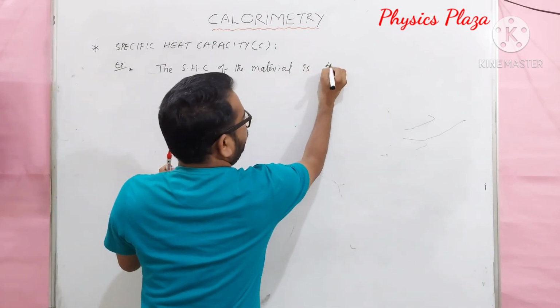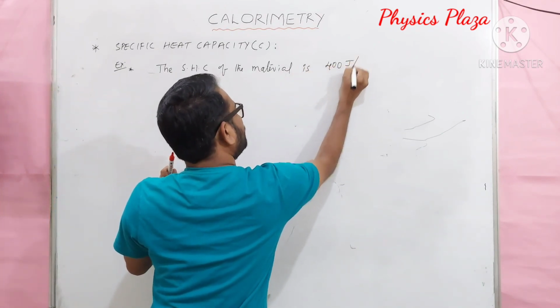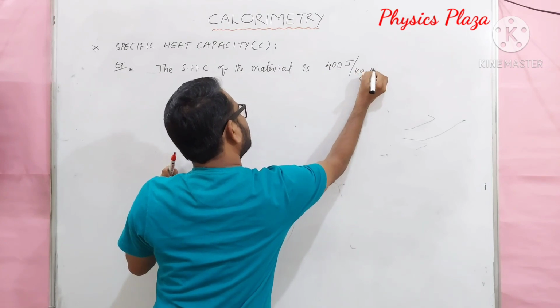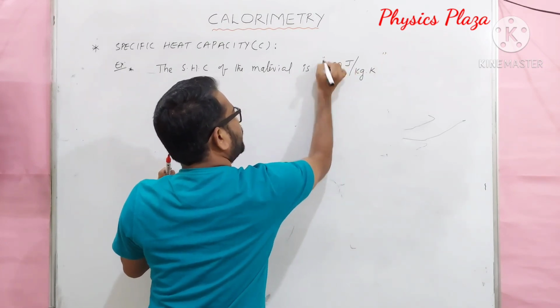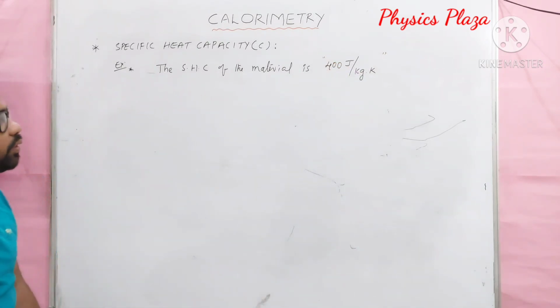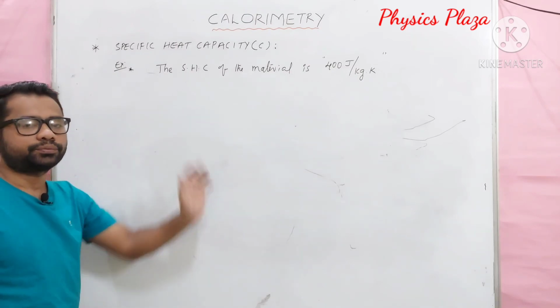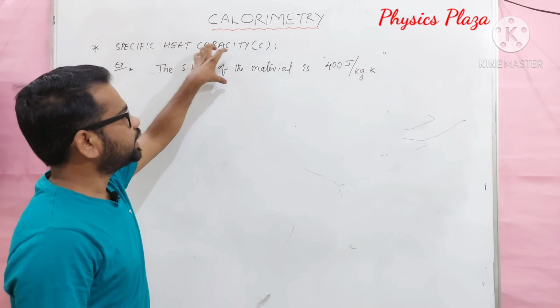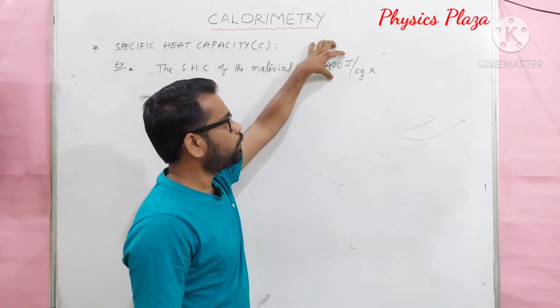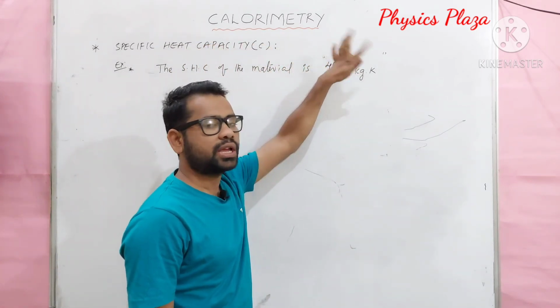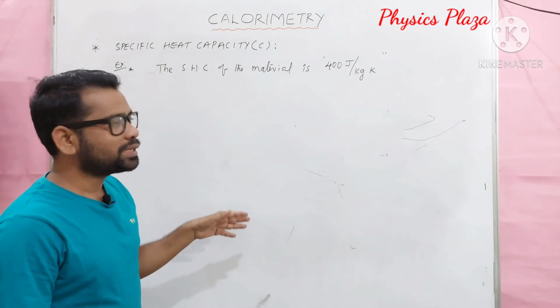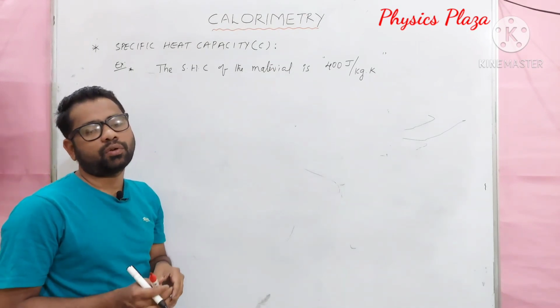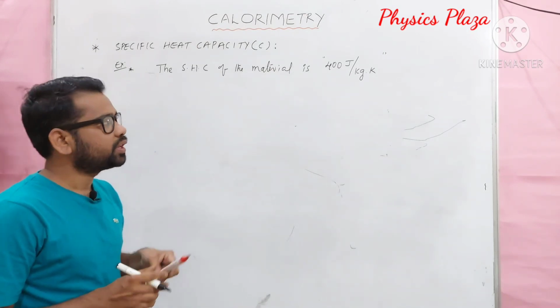is 400 joule per kg Kelvin. What is the meaning of the statement? I repeat once. The specific heat capacity of the material is 400 joule per kg Kelvin. What is the meaning of the statement?